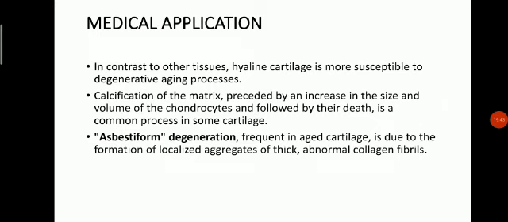Applied anatomy. In contrast to other tissues, hyaline cartilage is more susceptible to degenerative aging processes. Calcification of the matrix, preceded by increase in the size and volume of the chondrocyte and followed by their death, is a common process in some cartilage. Asbestiform degeneration, frequent in aged cartilage, is due to the formation of localized aggregates of thick abnormal collagen fibrils.